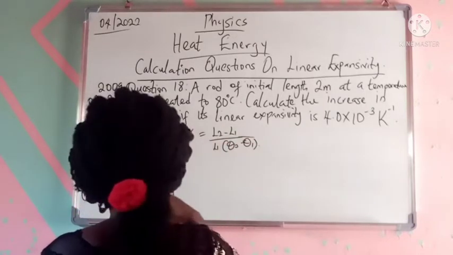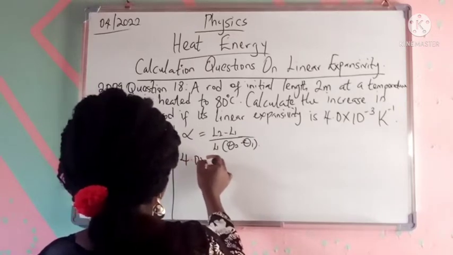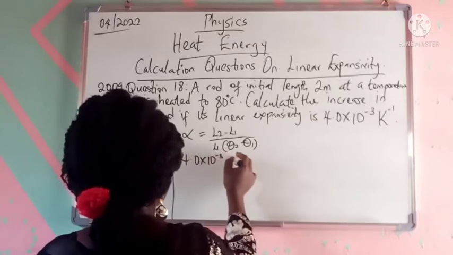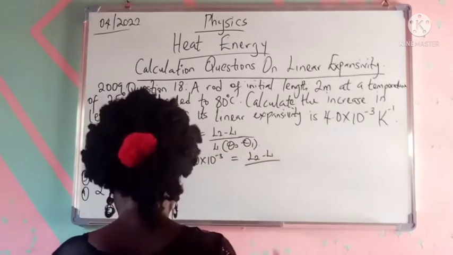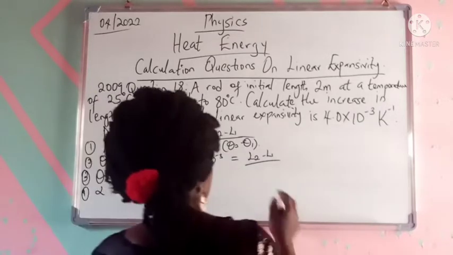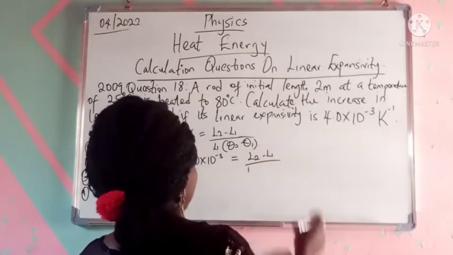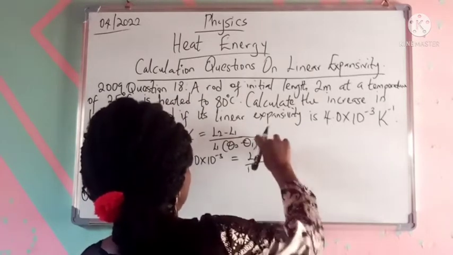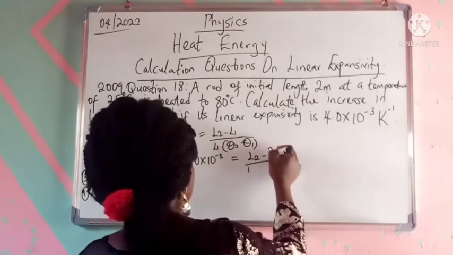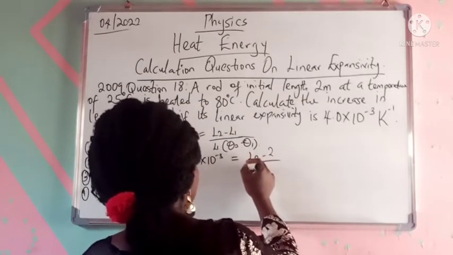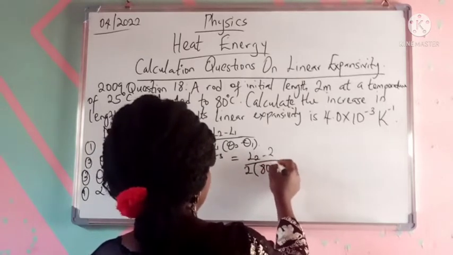Okay, so 4.0 times 10 raised to the power minus 3 should be equal to L2 minus L1 over L1. Wherever I have L1, I'm going to impute my data directly. Over L1 is 2 meters, 2 bracket 80 minus 25.